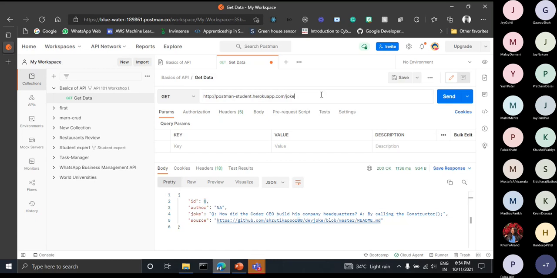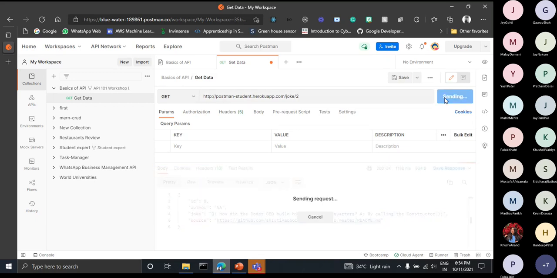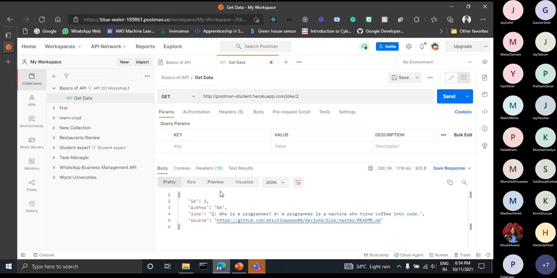Now, to get a specific joke, let's say I want to get a joke with id 2. What I will do is, after joke, put a slash and type the id of it. Let's say I want the joke of id 2, so I am typing 2 here and sending. I get the joke with id 2. This is the configuration that is set from the server side.